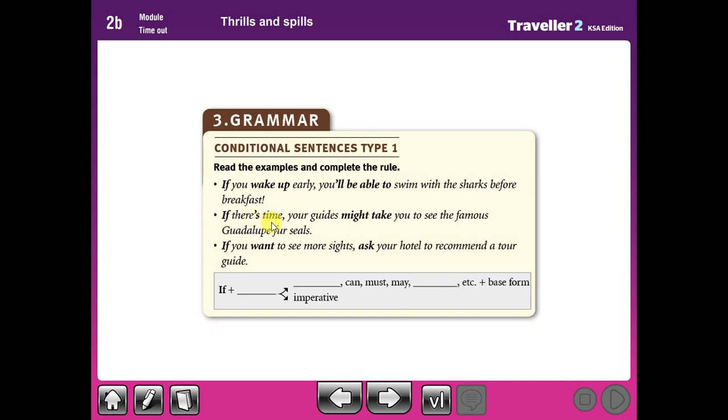If there is time, your guides might take you to see the famous Gadabalbo fossils. Here, if plus present, then might take. We change will to might. You can say will or can, may, must, might, another modal verb.